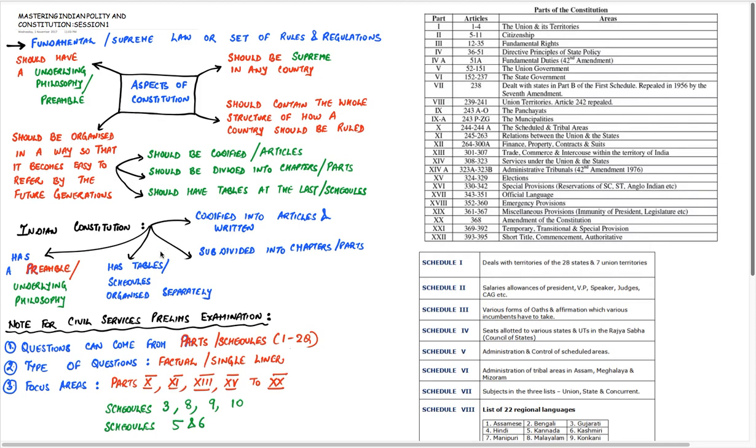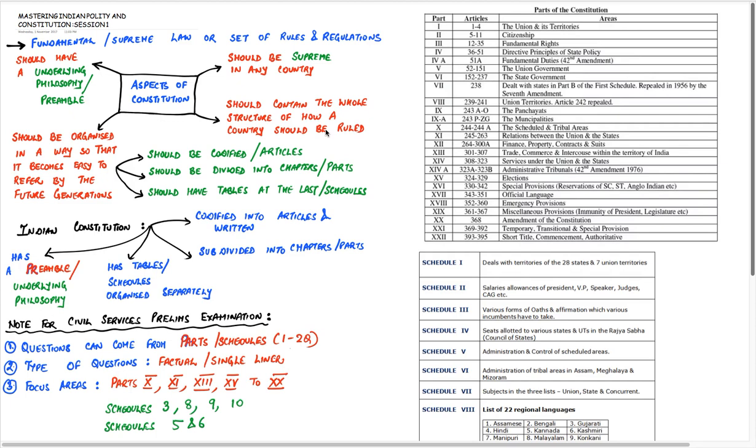Also, our constitution has tables which are mentioned at the end of the constitution, and these tables have been named as schedules, and we can have a look at these schedules here. Schedule 1, 2, 3, 4, 5, 6, they have been mentioned at the end. Apart from that, our constitution has a preamble, that is, an underlying philosophy. The preamble to the Indian constitution contains in detail the underlying philosophies with which our constitution makers framed the constitution. So we can see that the Indian constitution has all the aspects which should be present in a constitution.